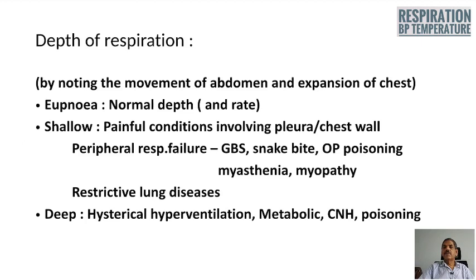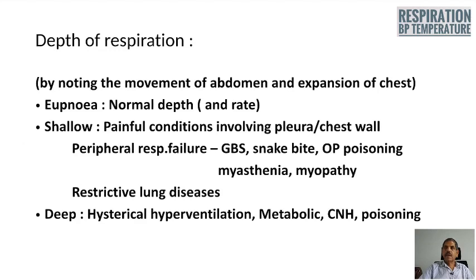The respiration becomes markedly deep and irregular in hysterical hyperventilation, and regular deep respiration we get in metabolic abnormality like metabolic acidosis.